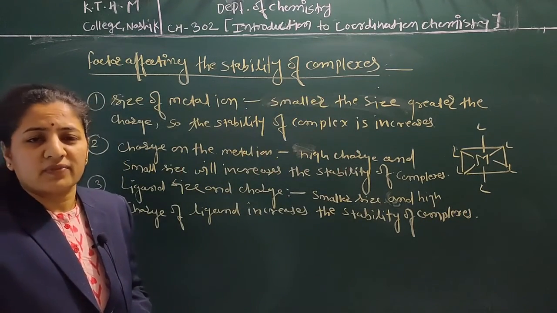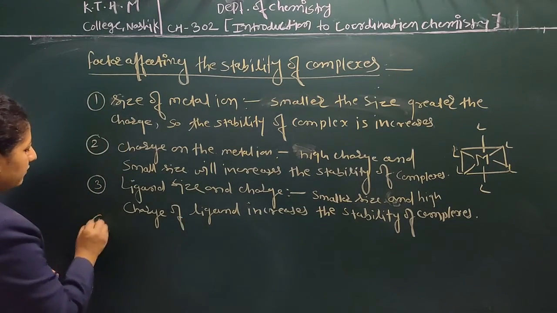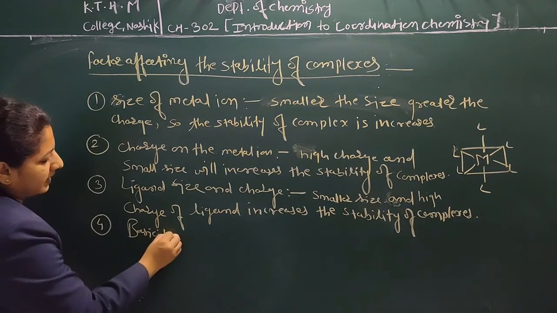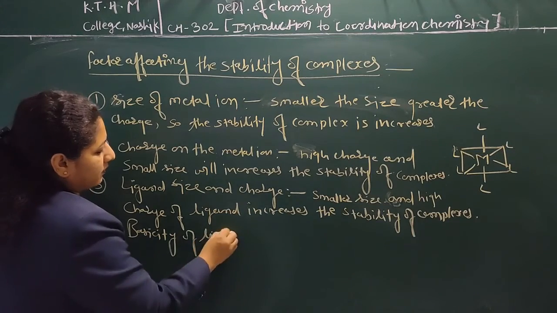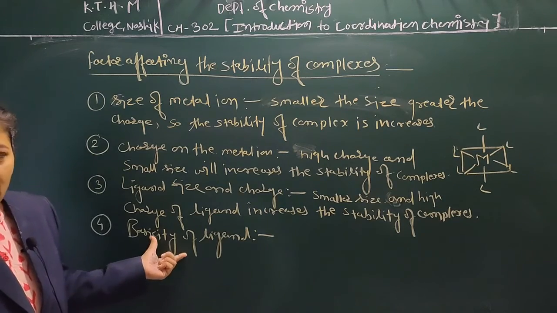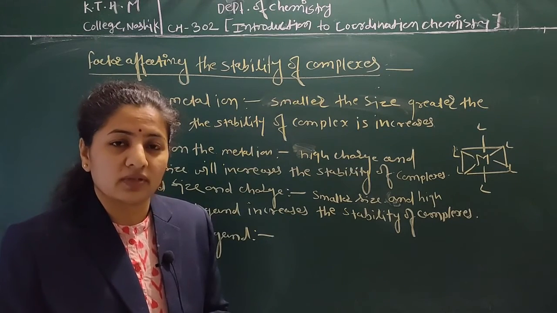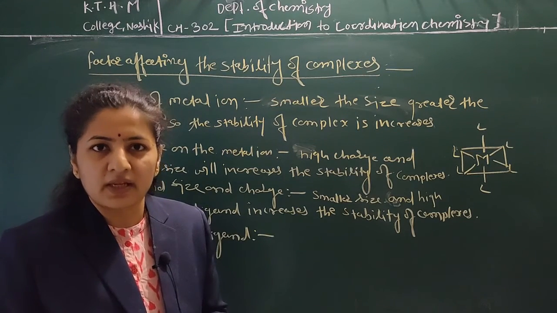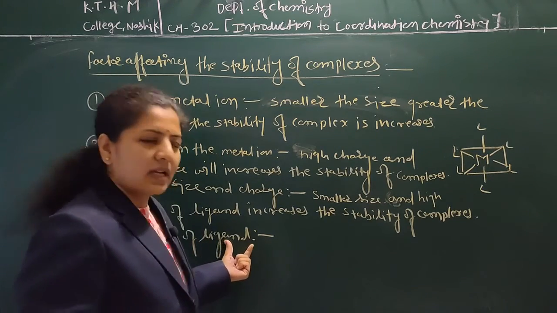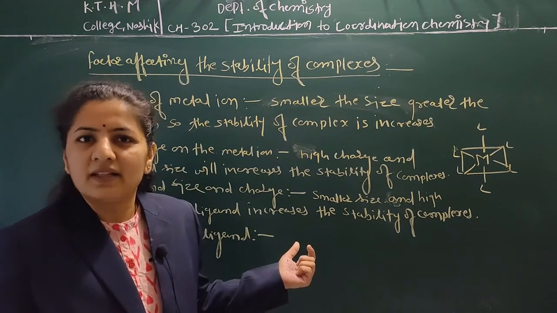Now the next factor which affects the stability is the basicity of ligand. So the fourth factor can be discussed as basicity of ligand. Basicity of ligand also affects the stability of the complex. As we know, the ligand is an electron-rich species which has a tendency to donate electrons to the central metal atom, and the central metal atom is electron deficient and can accept electrons from the ligand. So here basicity of ligand means the donation capacity of the ligand.